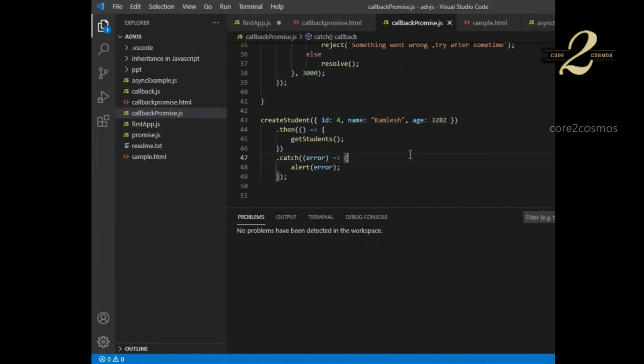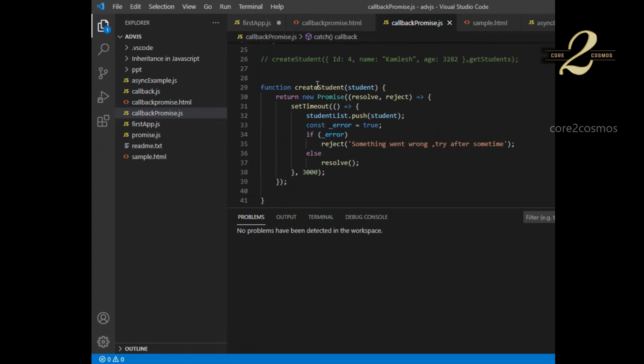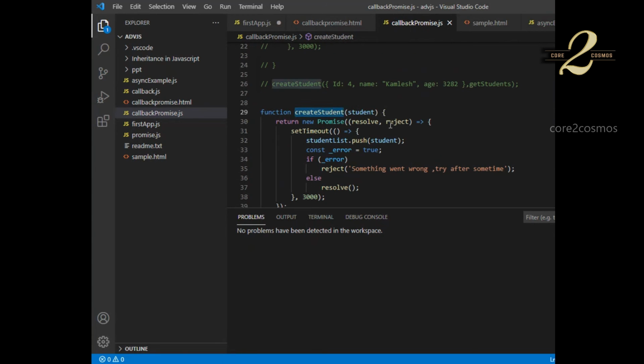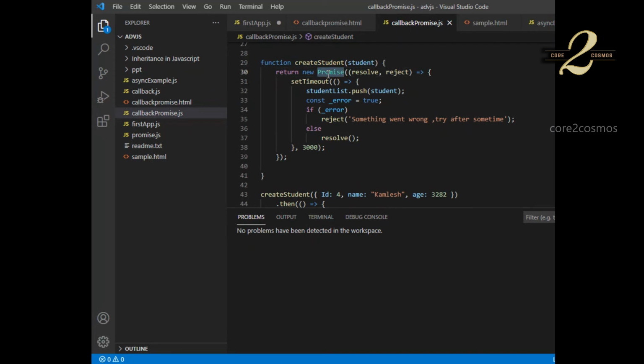So are you clear guys, like till now, what we saw, this callback and then promises? Yeah. So this a promise, we can also handle multiple promises.